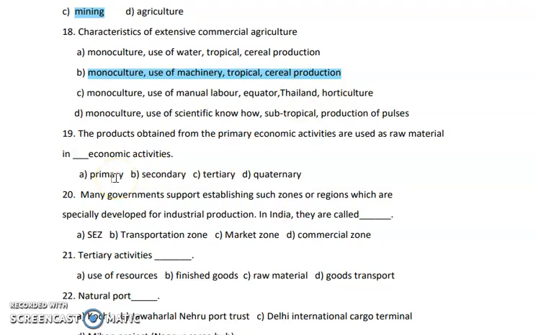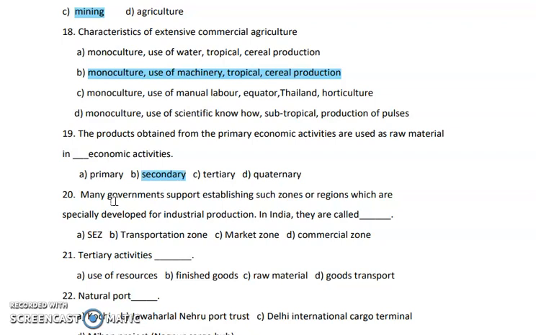Next question. The product obtained from the primary economic activity is used as the raw material in dash economic activity. Now basically the product that is made after primary is used by the secondary activity as a raw material. So here the answer is secondary. Next question. Many governments support establishing such zones or regions which are specially developed for industrial production.